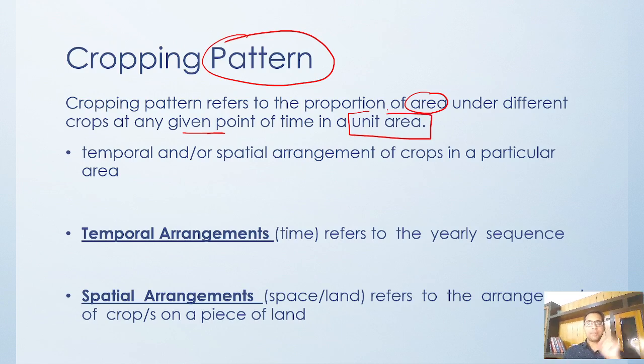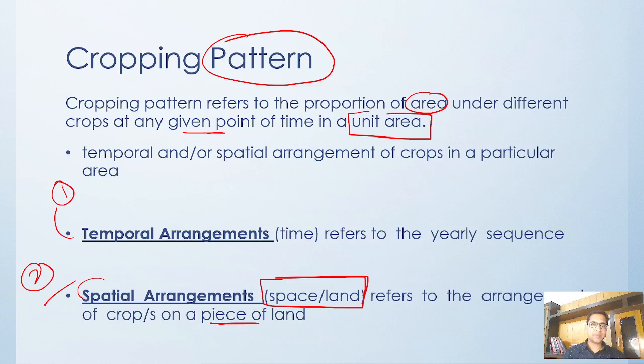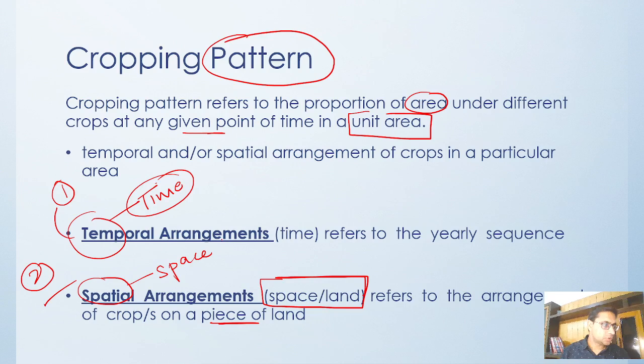This cropping pattern has two important dimensions: one is temporal, another one is spatial. Temporal means in a sequence, like a monthly sequence or a yearly sequence: what type of crop was there during that sequence, yearly, monthly, or whatever timeline you want to take. Then spatially means what is on the space, on what piece of land. So temporal is a time segment and spatial is a space segment.